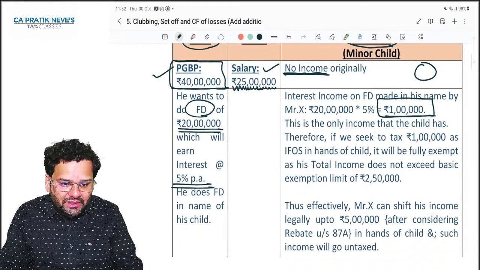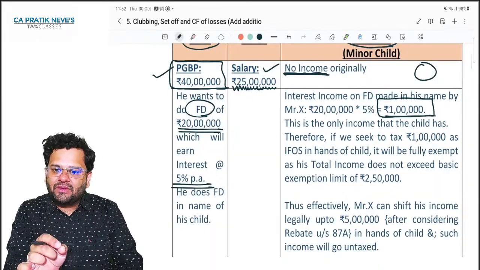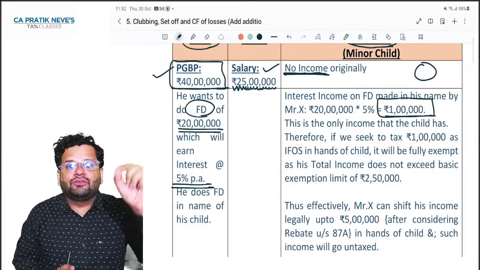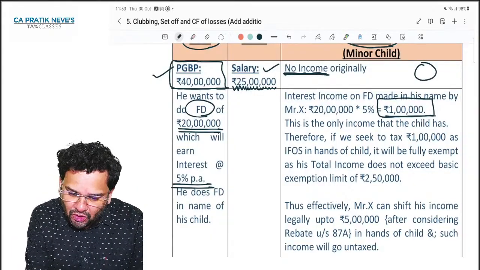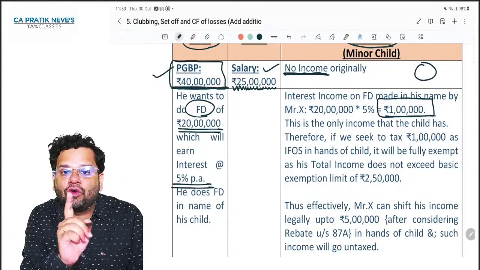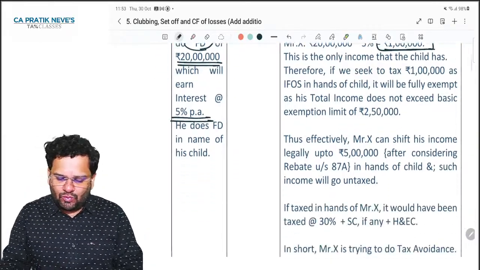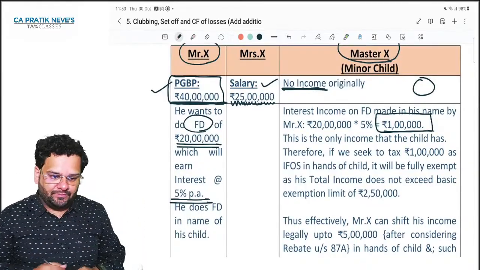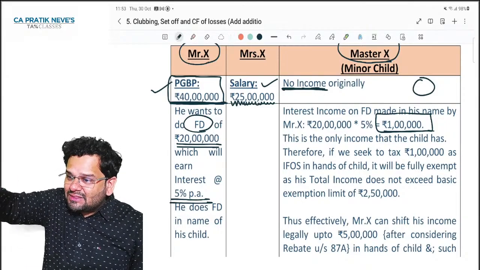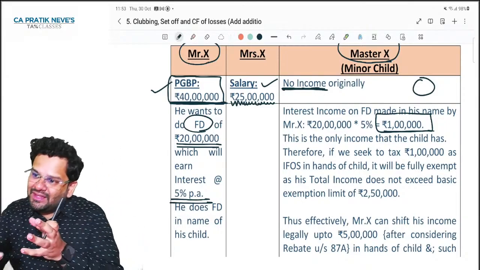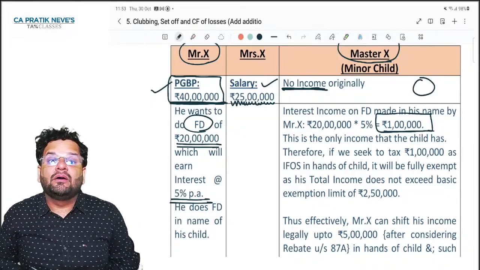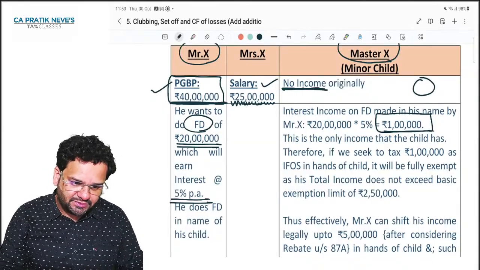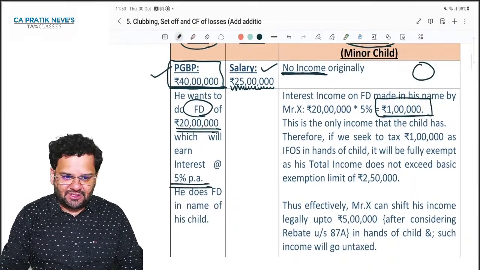So this 1 lakh rupees will now be clubbed, means will now be taxable, not in the hands of the child, but in the hands of Mr. X in this example, because Mr. X's income is 40 lakhs. So this 1 lakh will be taxed in the hands of Mr. X. This is called clubbing of income. So income of some other person, that is the minor child, is getting clubbed in the hands of Mr. X. Getting my point? All of you clear with this? Is it absolutely clear to all of you?